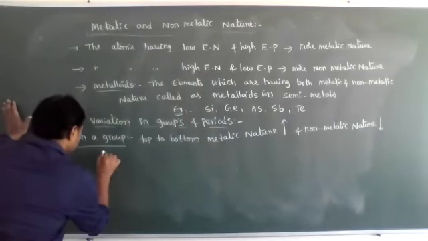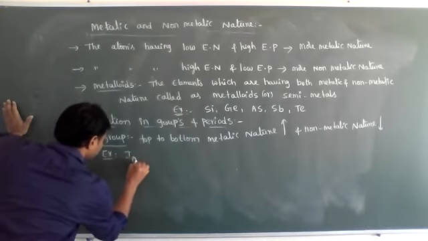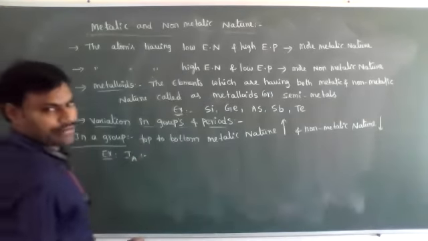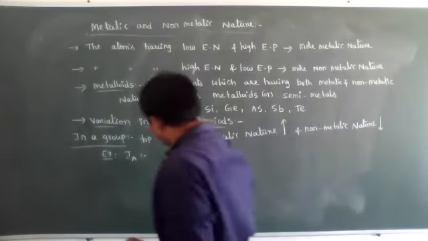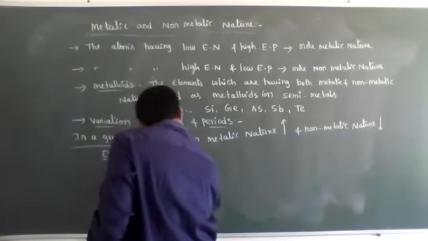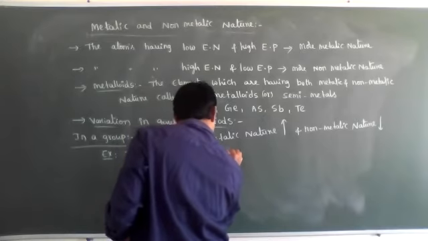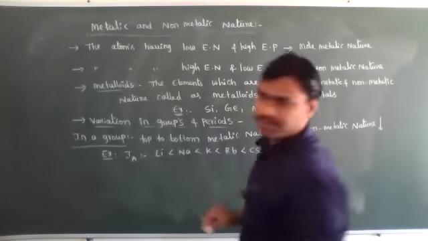Let's see one example. In first A group elements, top to bottom metallic nature is increasing: lithium, sodium, potassium, rubidium, and cesium.